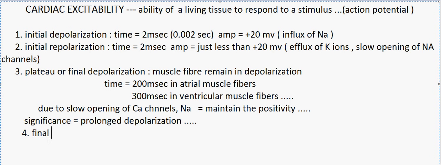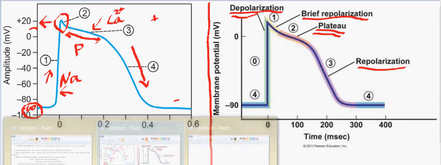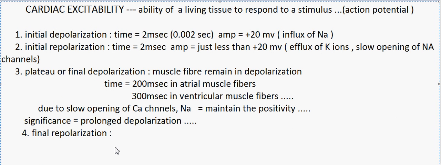The final phase in the cardiac excitability is final repolarization. The final repolarization is generally a slow process, as you can see here. This is phase 4, the final repolarization, where the cell comes from the positive to the negative state. The cell attempts to come back to its normal resting membrane potential of minus 60 millivolt.